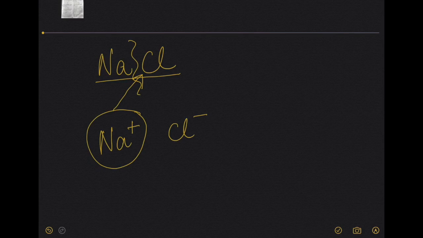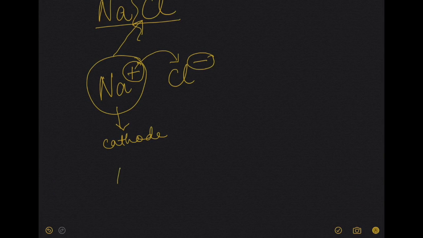Sodium had given away one electron to chlorine and it had become positively charged, and chlorine had gained one electron and had become negatively charged. So during electrolysis, sodium will migrate towards the cathode, and there it gains the electron that it had lost. It will gain one electron and turn into a neutral sodium atom. And what will happen to the chlorine?